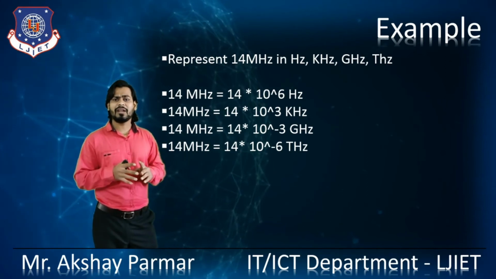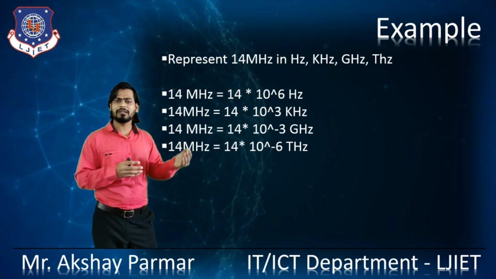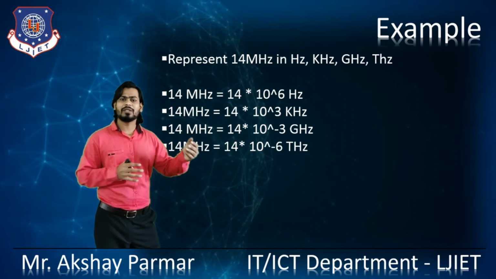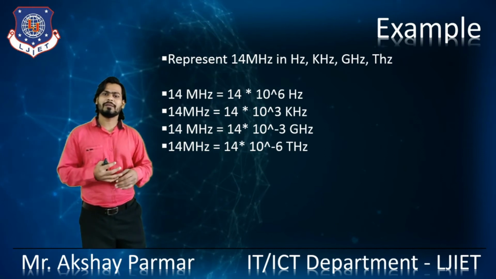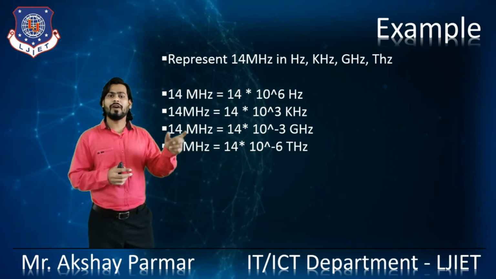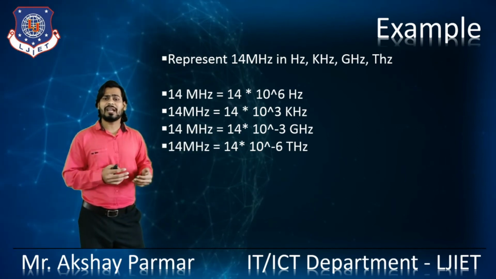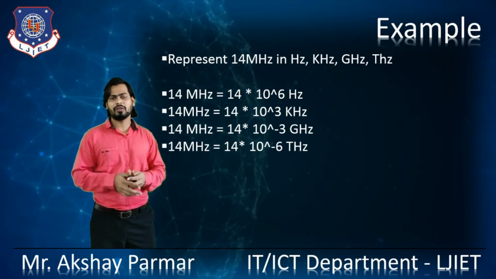In a similar way, to convert 14 megahertz into hertz, just multiply 14 with 10 raised to 6. Like that, 14 megahertz is equal to 14 into 10 raised to 3 kilohertz, as 1 megahertz is 10 raised to 3 kilohertz. Similarly, we can convert 14 megahertz into gigahertz and terahertz also.